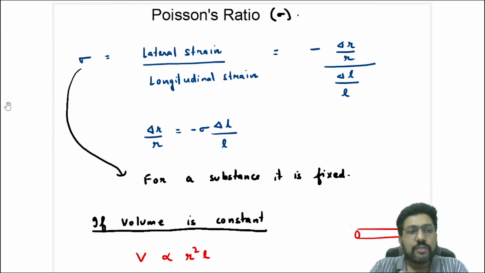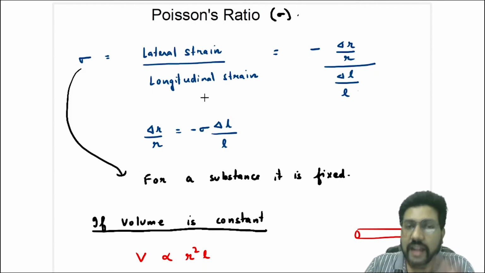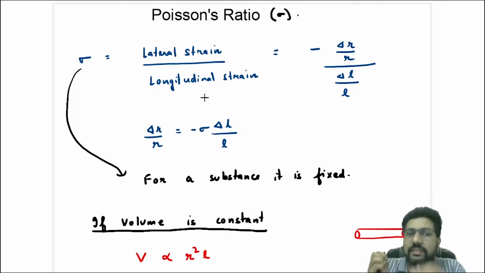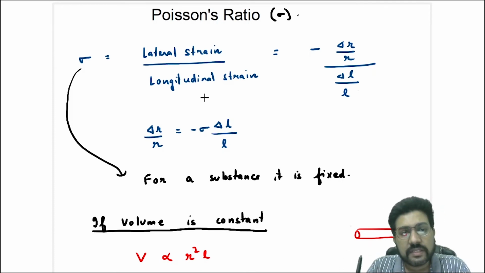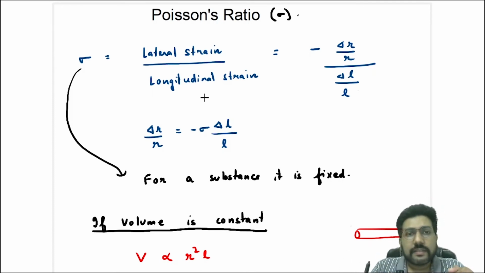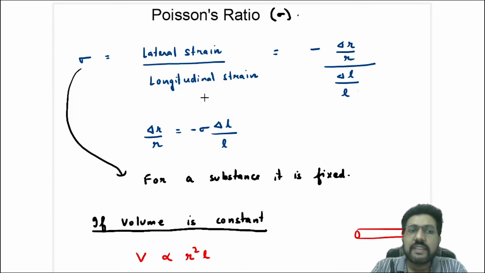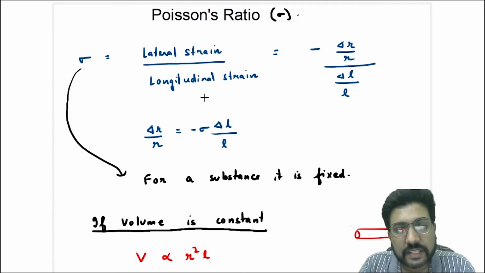So from here you will see that the lateral strain is equal to minus sigma, where sigma is the Poisson's ratio, multiplied by the longitudinal strain. So lateral strain is equal to minus sigma into longitudinal strain, and sigma is a constant for a given substance. It is independent of the shape and size of the object, and also independent of the stress given to the object or the strain produced.